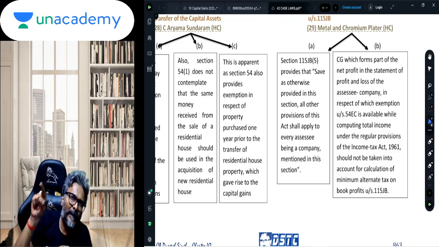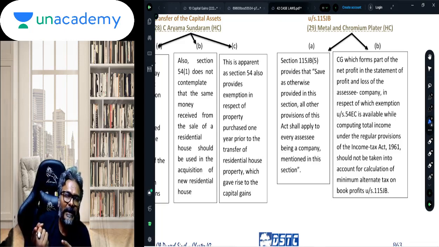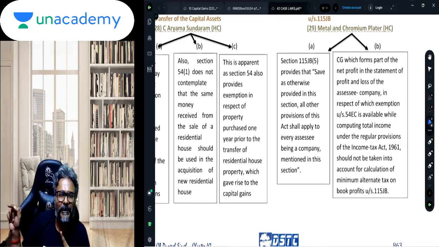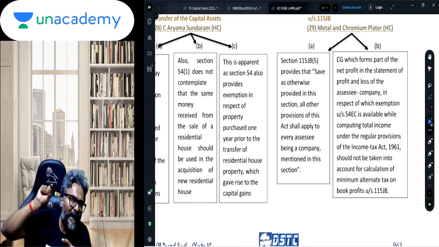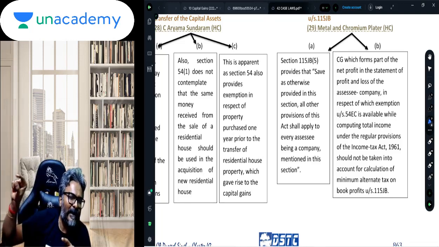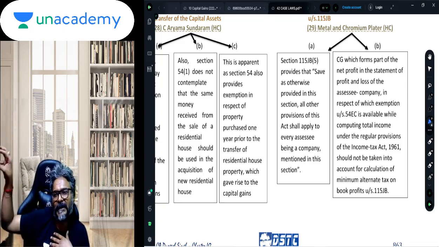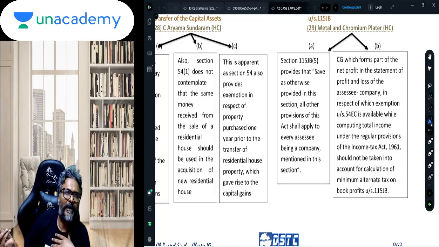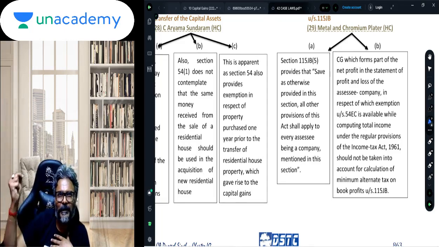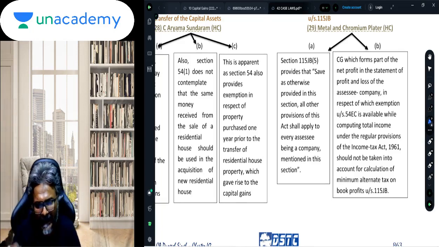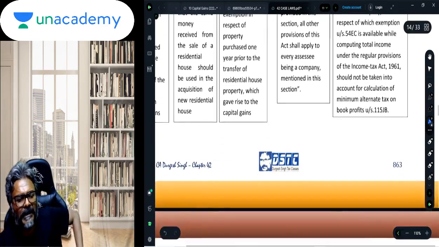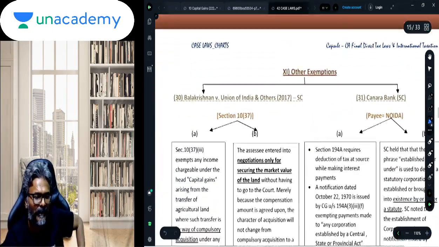So if there is any capital gains which is a part of your net profit, which is a base for the book profit calculation, then if the company has satisfied the condition of 54EC, then that much portion of exemption on capital gains should not be a part of the book profit. Which means that much 54EC portion of the capital gains will not form part of the book profit, and that is why it needs to be reduced. This is the Metal Chromium Plater case, students, important.